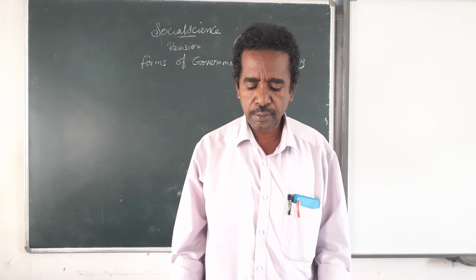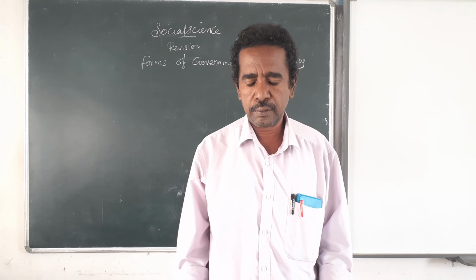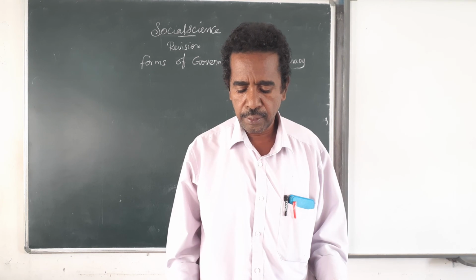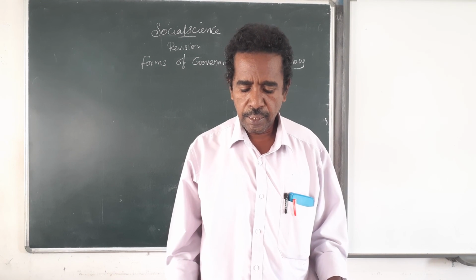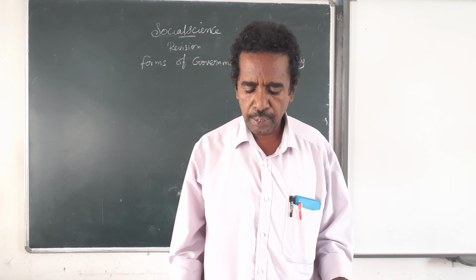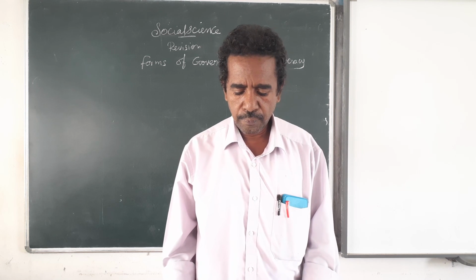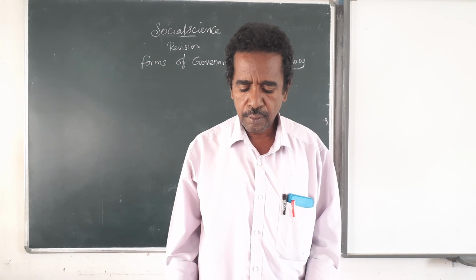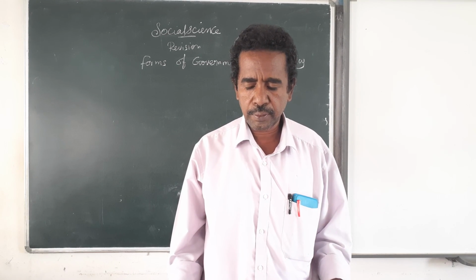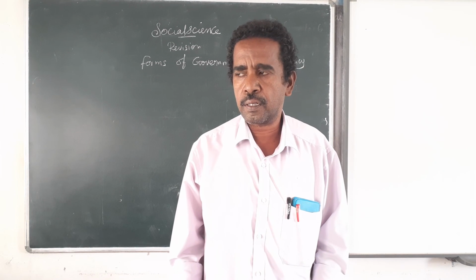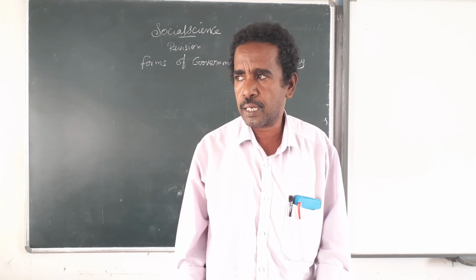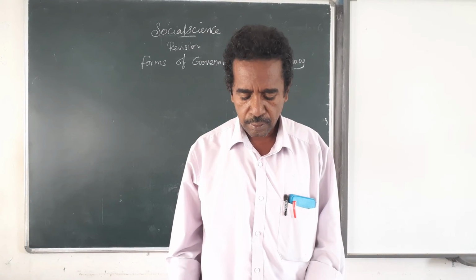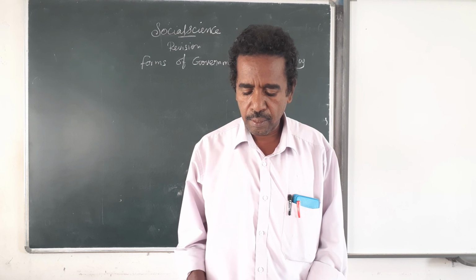Every person who is a citizen of India and is not less than 18 years is eligible to cast the vote. That is adult franchise. When you attain the age of 18, you can exercise your right to vote. There is no discrimination based on person. Without any discrimination of caste or creed, they can cast the vote on attaining the age of 18. That is adult franchise. Till here the answer is given.